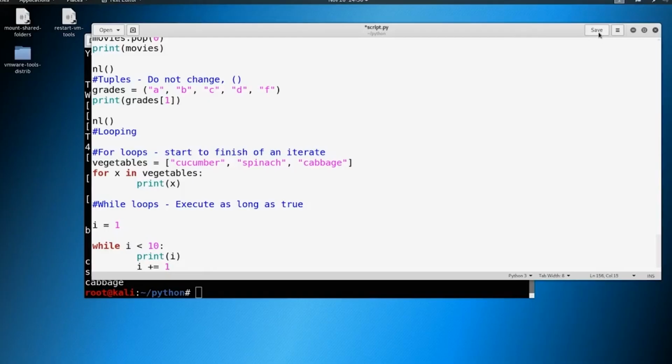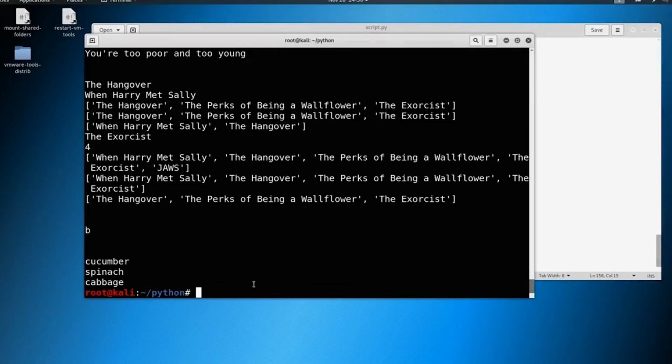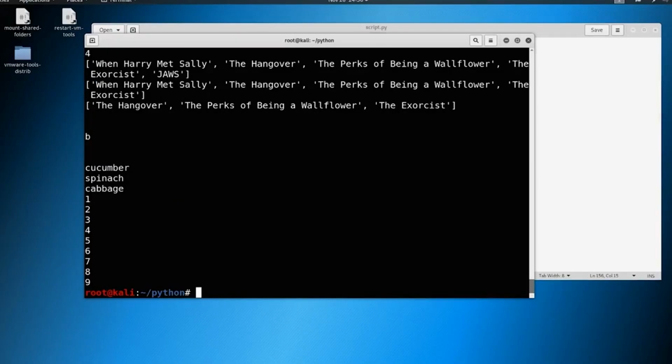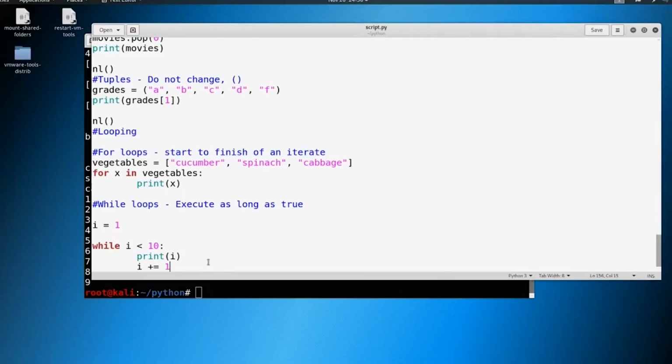So we're going to go ahead and save this here. Let's go ahead and print this out. And you can see that we just printed 1 through 9 as expected.